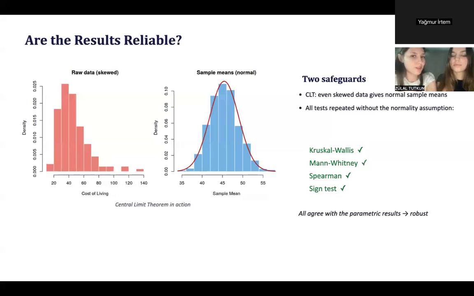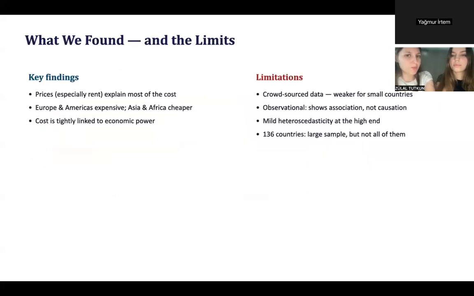And our results are reliable. Two safeguards. First, the central limit theorem. The raw data is skewed, but the sample means become normal and fit the red curve. Second, we repeated every main test with its non-parametric version, Wilcoxon, Mann-Whitney, Spearman, sign test, and they all agreed. So our conclusions are robust.